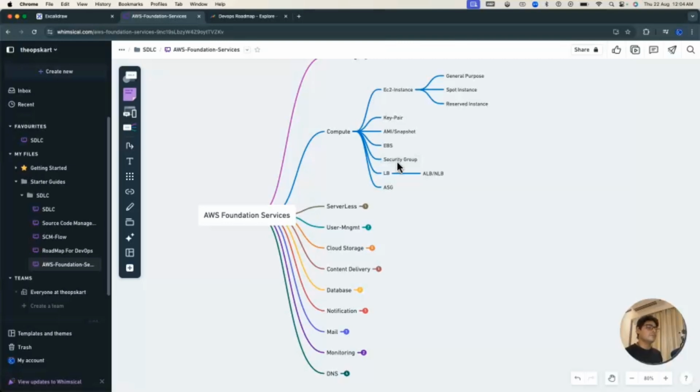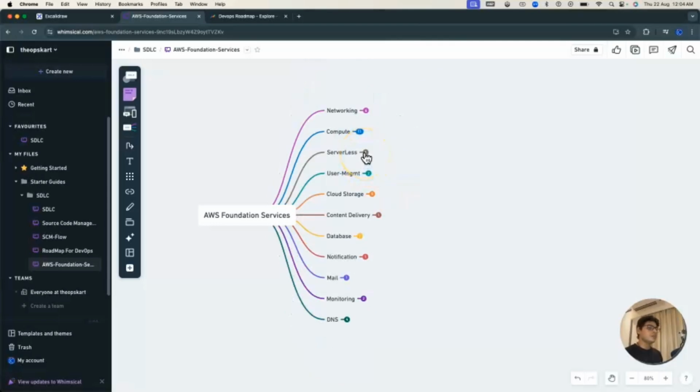Then under compute, there are two other services offered by AWS. One is the load balancer. There are two types of load balancer, ALB and NLB. ALB is an Application Load Balancer and NLB is a Network Load Balancer. Also, AWS offers ASG. ASG is an Auto Scaling Group.